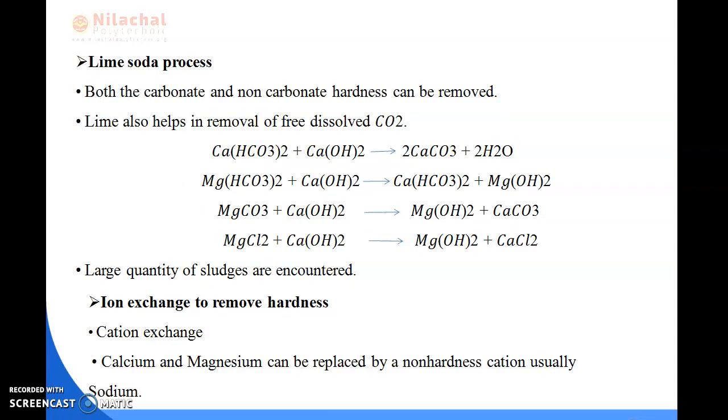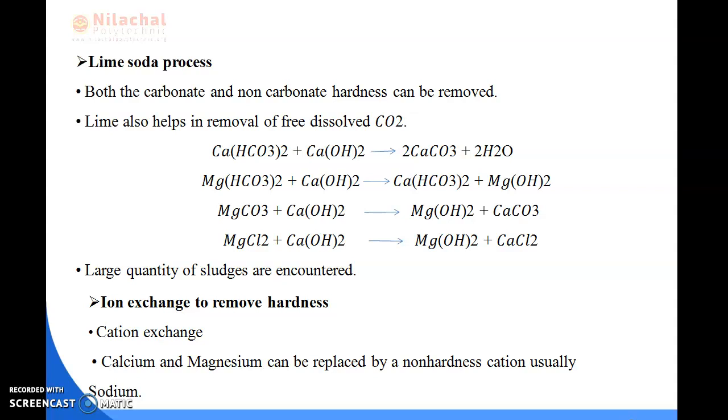In the lime soda process, both the carbonate and non-carbonate hardness can be removed. Lime also helps in removal of free dissolved carbon dioxide. A large quantity of sludge is encountered. So in the lime soda process, both carbonate and non-carbonate hardness can be removed from the water.